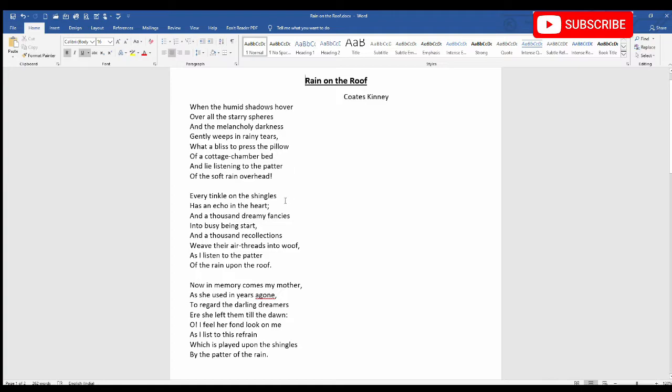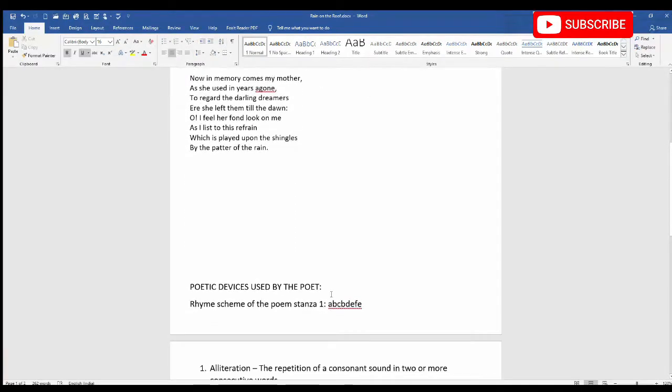So what is the rhyme scheme of this first stanza? It's A, B, C, B, D, E, F, E. So this is the rhyme scheme of the poem.